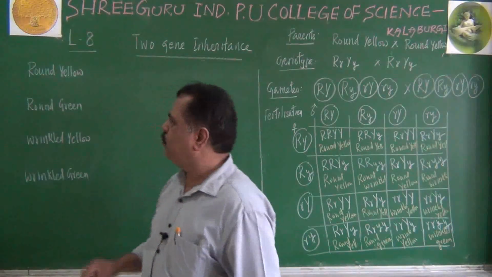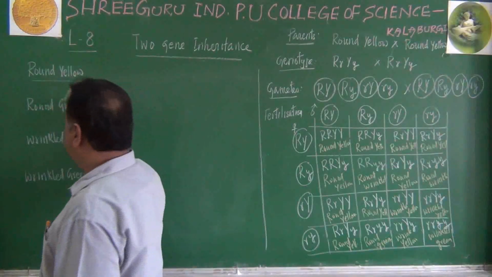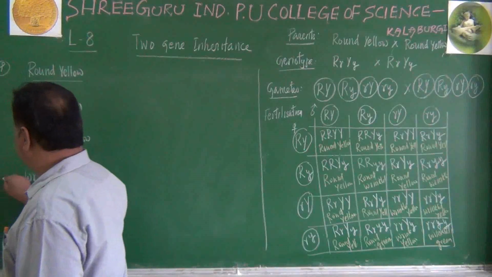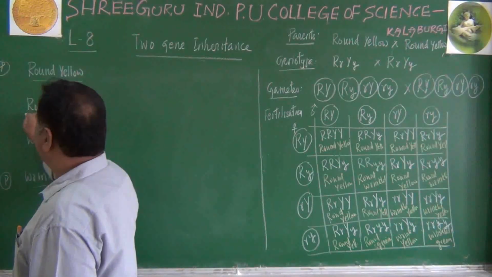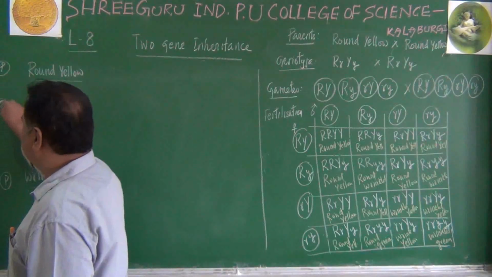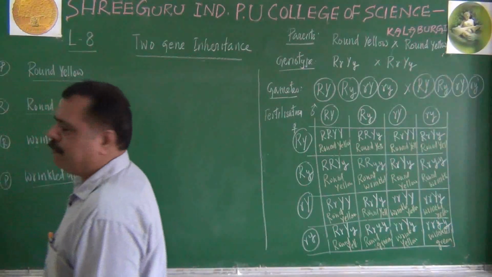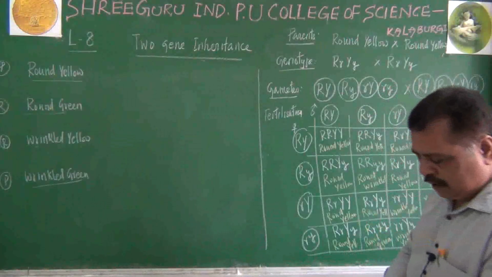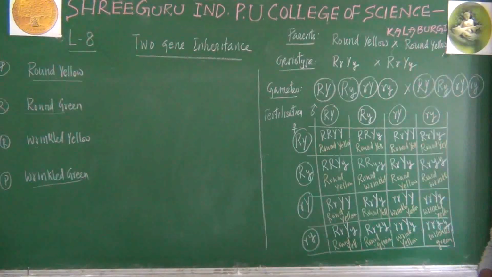Already I told you round yellow and wrinkled green are parental varieties, whereas round green and wrinkled yellow are recombinant varieties. Just see this Punnett square and find out how many round yellow individuals are there.